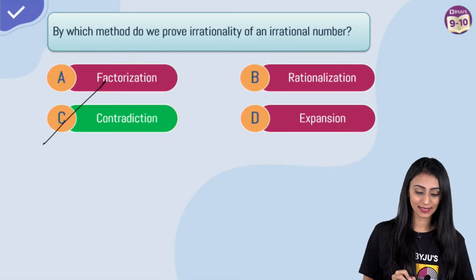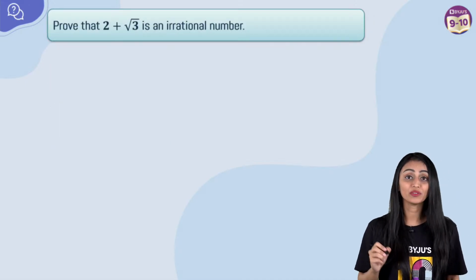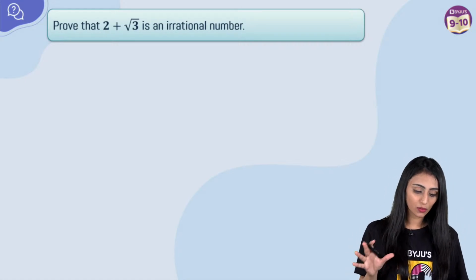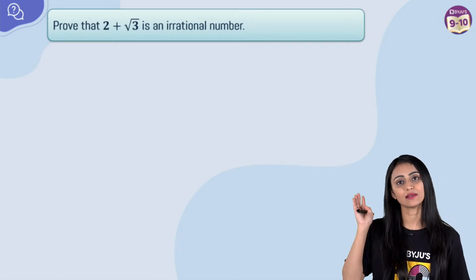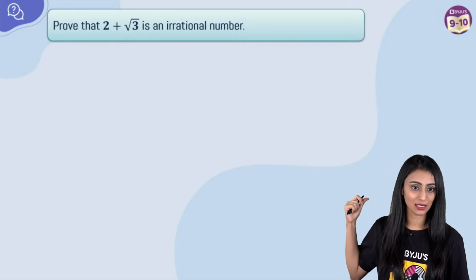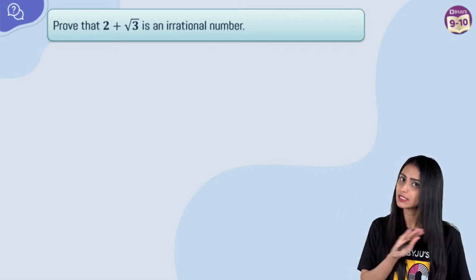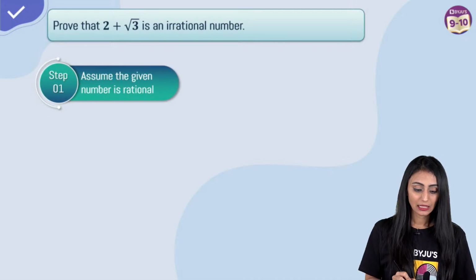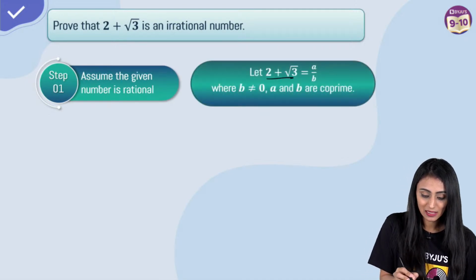Now let's move ahead. Let's try out another question. Prove that 2 plus root 3 is an irrational number. Instead of this, let's say if the question was, prove that root 3 is an irrational number, we would have used the same process that we saw in the previous question. Exactly the same. But now that it is 2 plus root 3, let's first assume that this is rational.